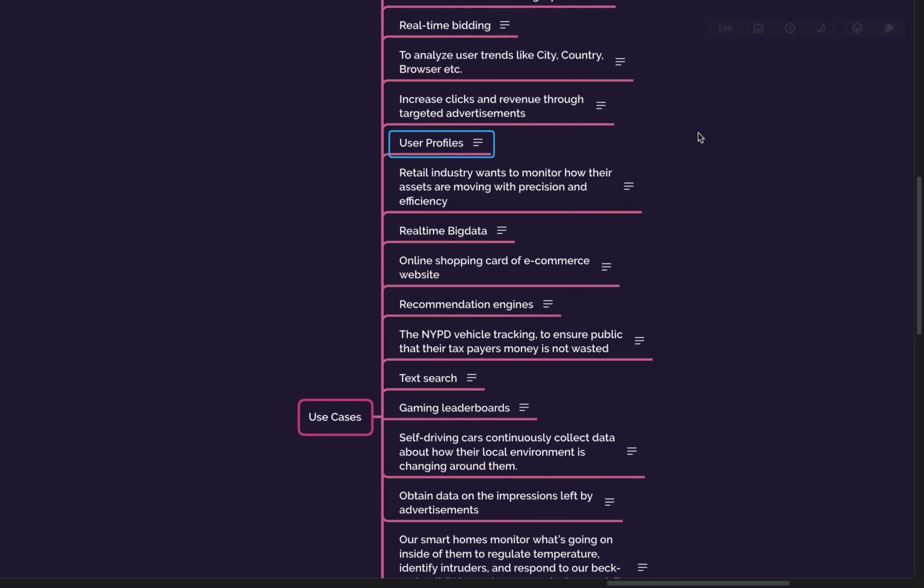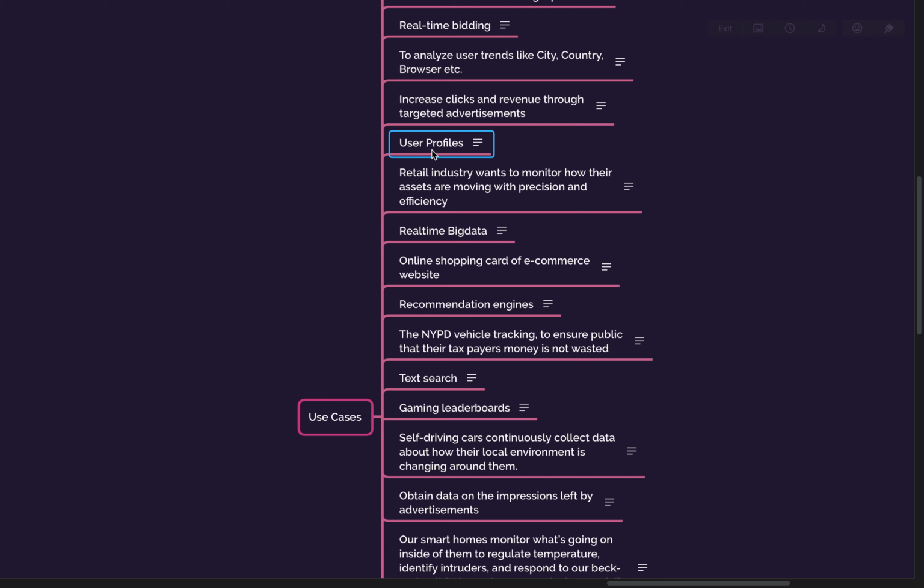User profiles. If you want to get some trend out of user profiles, let's say which city they are in, you need to get a lot of information about different users so that you can showcase different features to specific users.